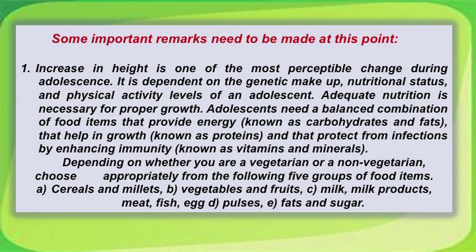Increase in height is the most perceptible change during adolescence. It is dependent on the genetic makeup, nutritional status and physical activity one indulges in. Adequate nutrition is necessary for proper growth. Adolescents need a balanced diet which includes energy giving food, growth material like proteins, and immunity developing items like vitamins and minerals. Depending on whether you are vegetarian or non-vegetarian, choose appropriate food items.